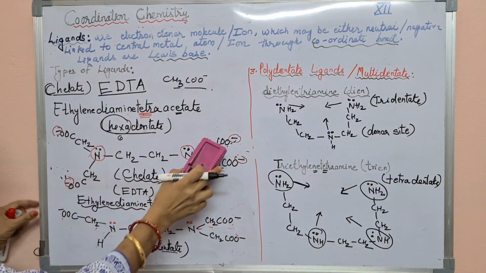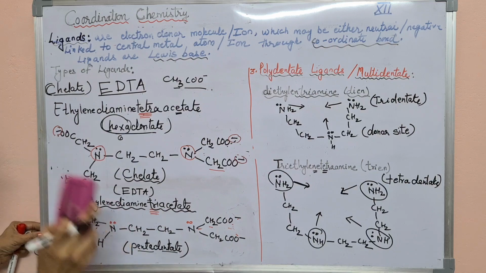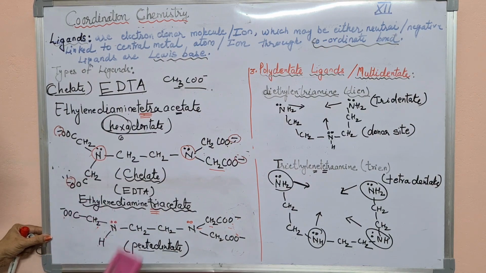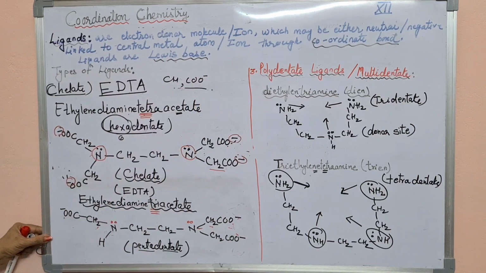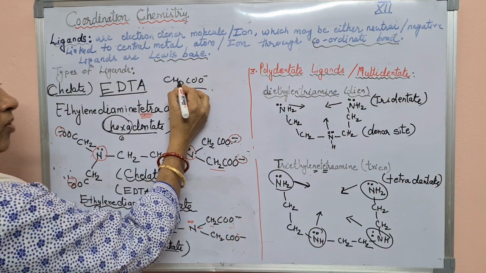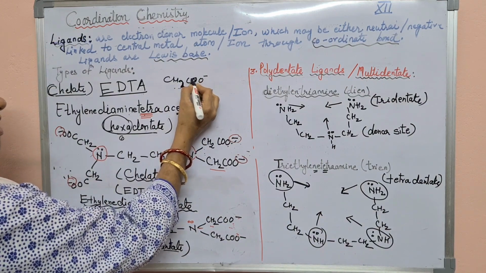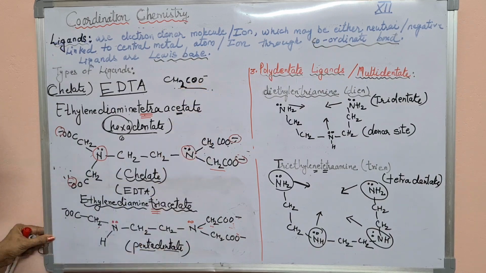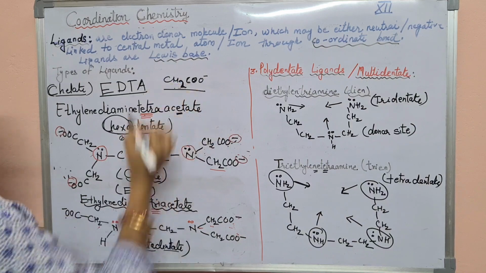And this carbon is supposed to attach with the nitrogen. So first of all, carbon's 1 valency should be free. So instead of 3 hydrogens, remove 1 hydrogen and write here 2. So now this is CH2COO negative. This CH2COO negative is the acetate ion.